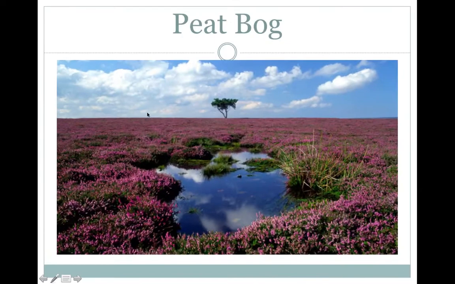The first picture right here, this is of a bog, and bogs are very typical of areas that were once glaciated. The bogs have a thick coating of sphagnum moss, and what that sphagnum moss does is it produces hydrogen ions. And as you remember from pH, things that have lots of hydrogen ions in solution tend to be more acidic. And when those hydrogen ions are produced, it makes the water more acidic, but this does not allow different decomposing bacteria to live in that water. So there's not a whole lot of life in these peat bogs.